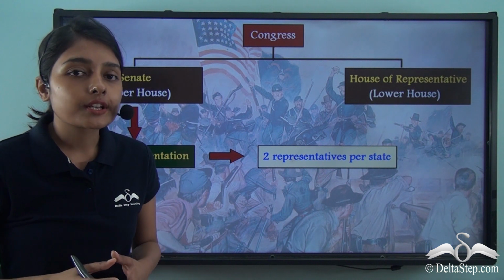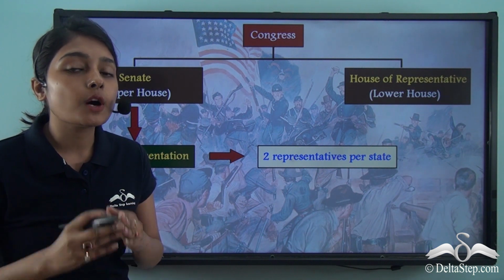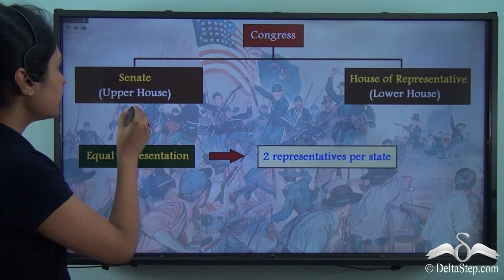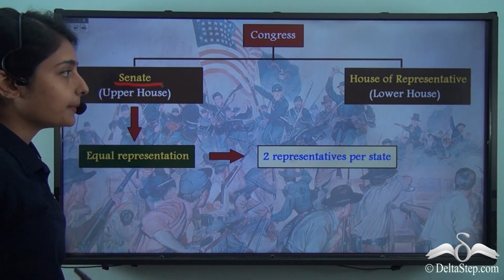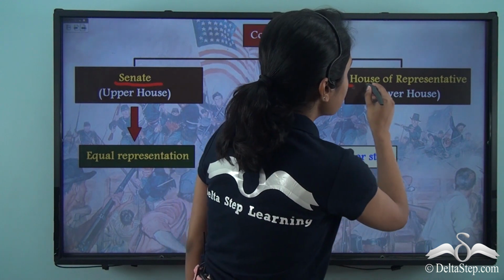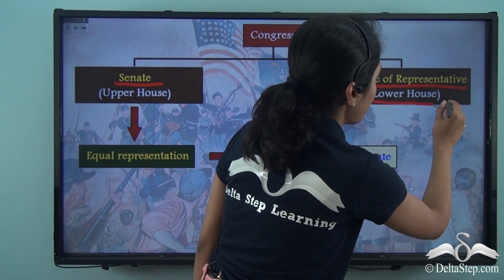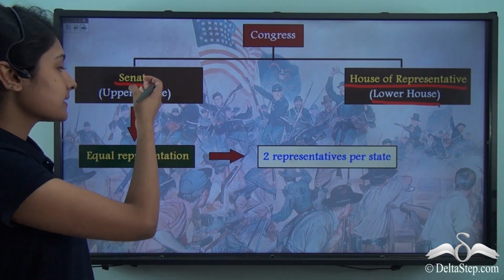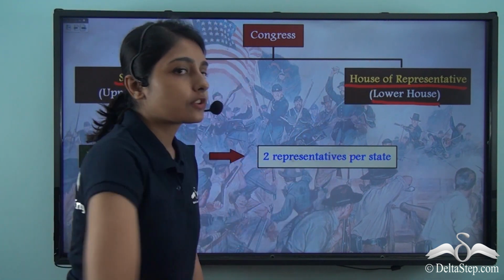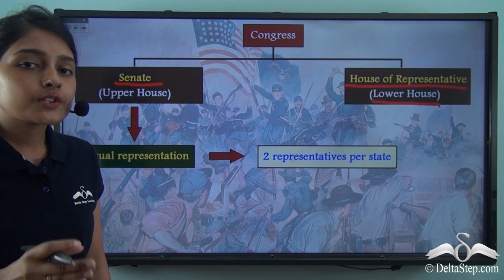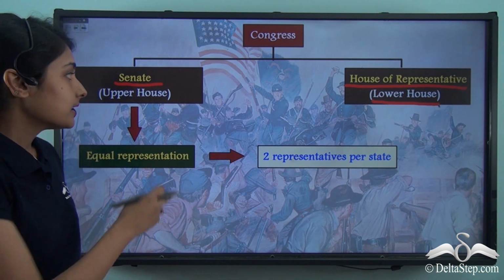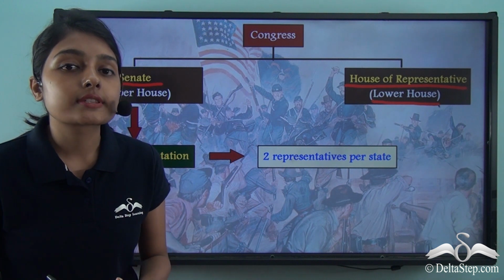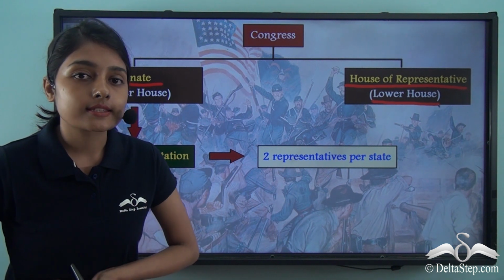The US Congress is divided into two bodies. What are these bodies? The two bodies are the Senate, which is the upper house, and the House of Representatives, which is the lower house. So, the Congress is divided into the Senate and the House of Representatives. Now, since the Senate is the upper house, it should ensure equal representation of all the states.